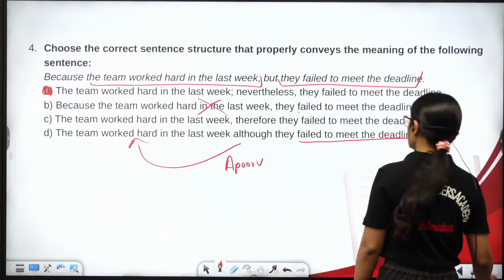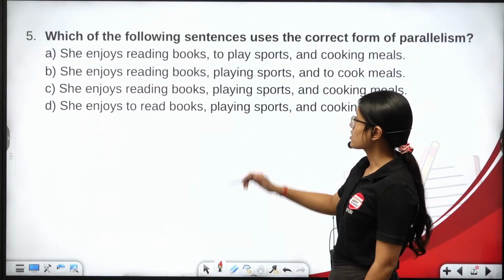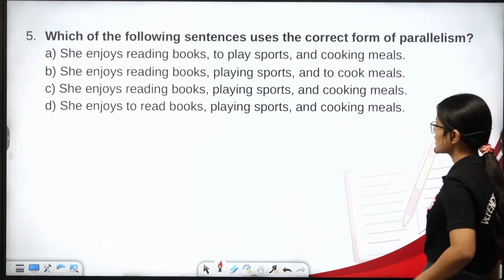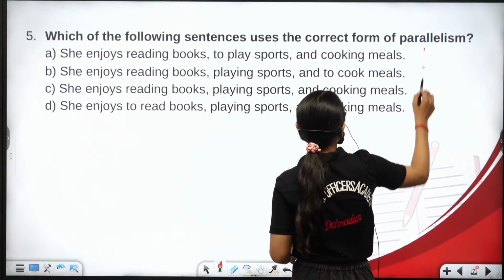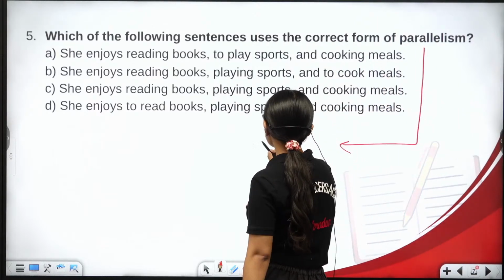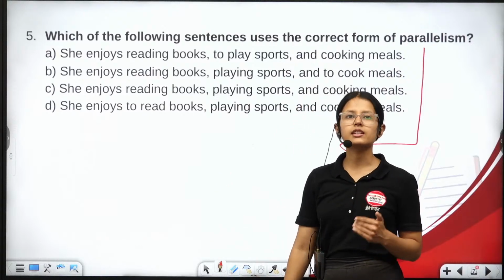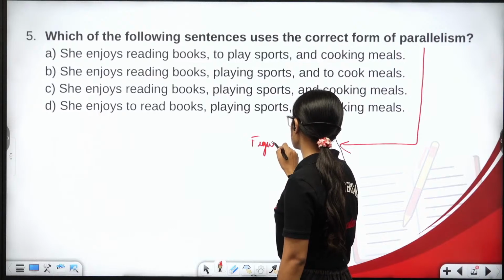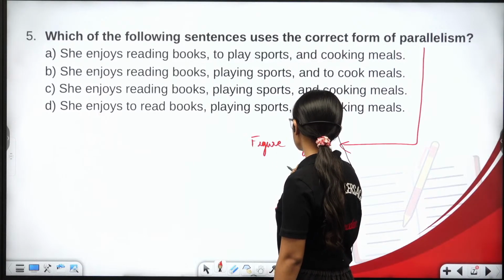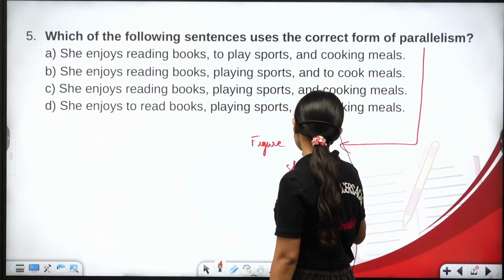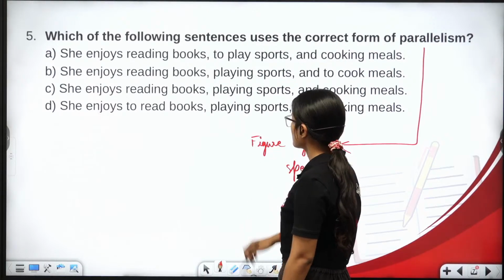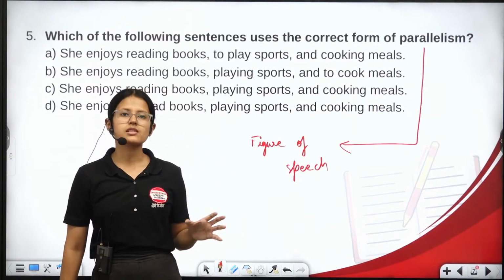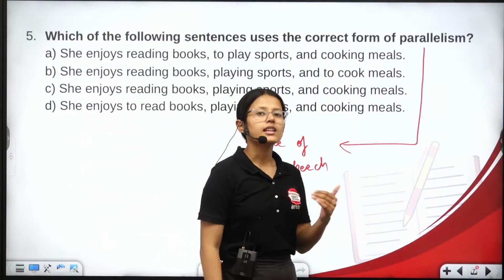Moving on. Which of the following sentences uses the correct form of parallelism? So parallelism is a figure of speech, or we can also say it is a literary device. Means those things, those devices, that are used by poets.